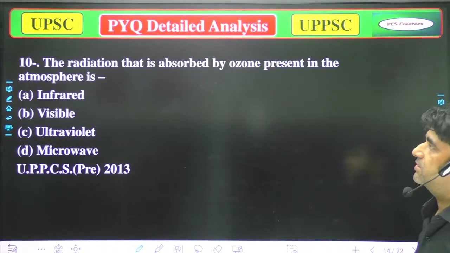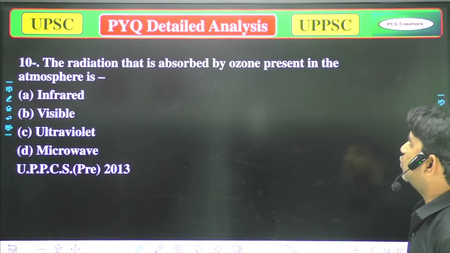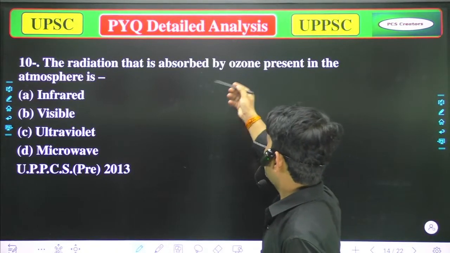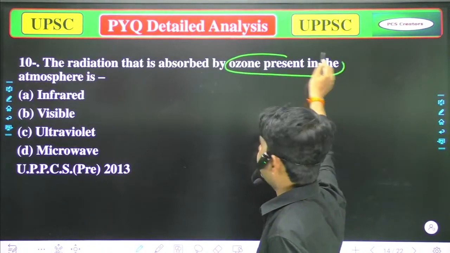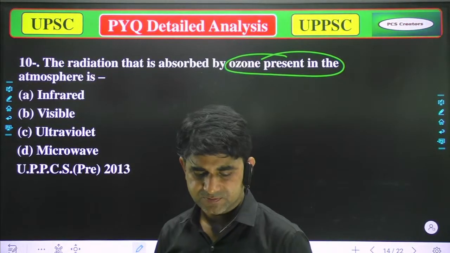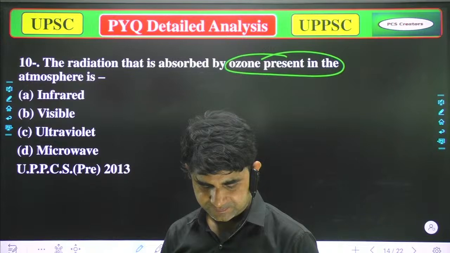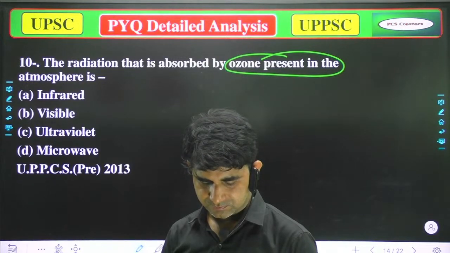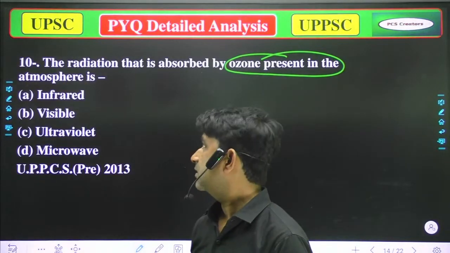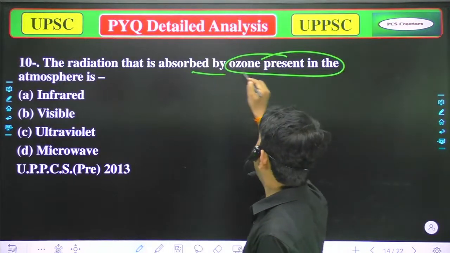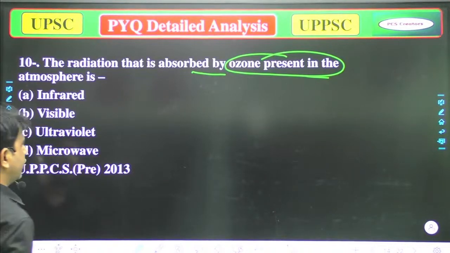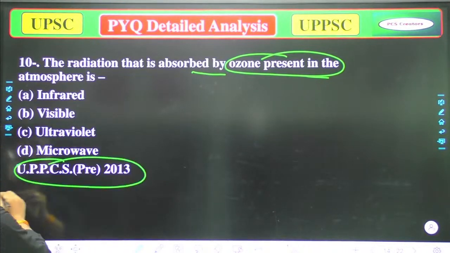Next, the next question is, the radiation that is absorbed by ozone present in the atmosphere is the radiation which is absorbed by the... Okay, again, the radiation that is absorbed by ozone present in the atmosphere is A, infrared, B, visible, C, ultraviolet, and D, microwaves. And that question was asked in UPPSC 2013, so that's important.